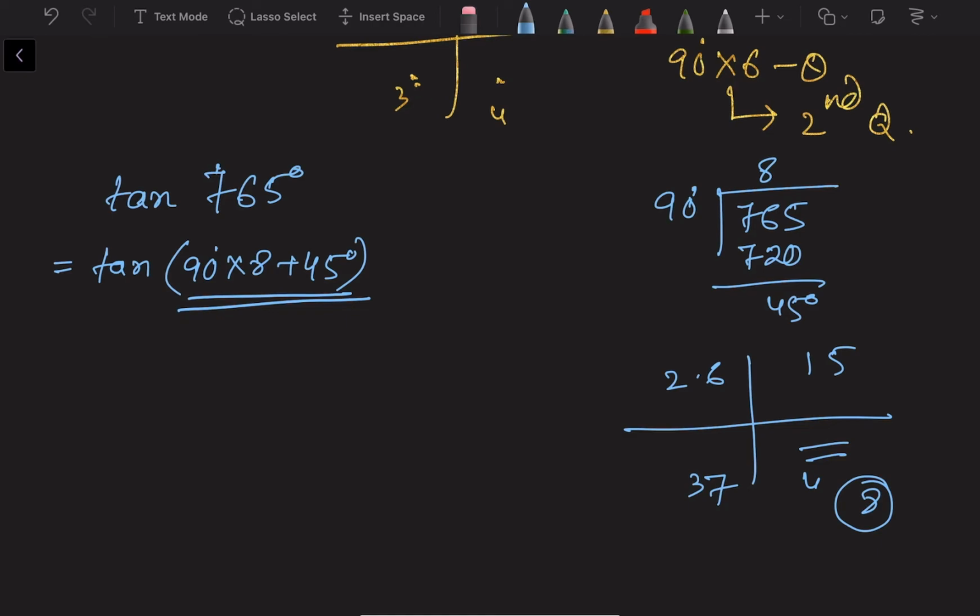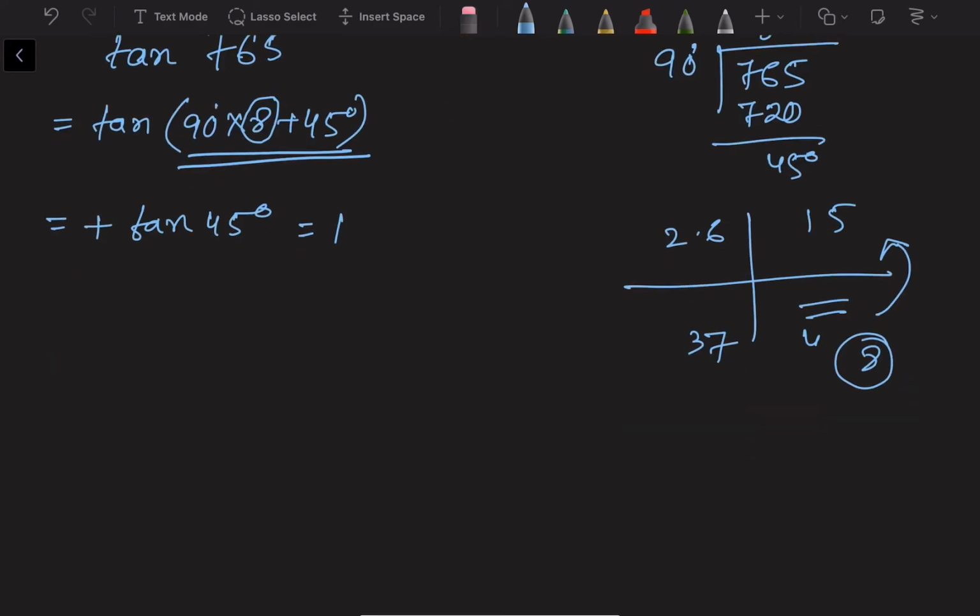So 90 into 8 means fourth quadrant. Plus something means it will jump to the next one. That means the whole angle lies in the first quadrant, and in the first quadrant all are positive. So it will be positive only. Start with the positive one, and then the multiple of 90 is 8. So 8 is an even number, so tan will remain tan only, and then the acute angle is 45 degree. Just the answer is 1.